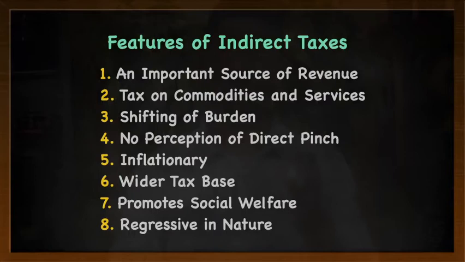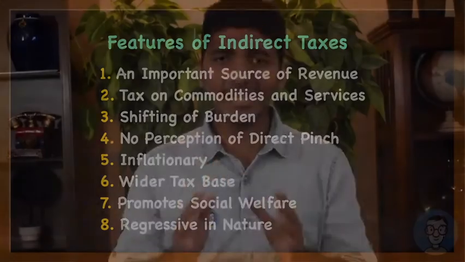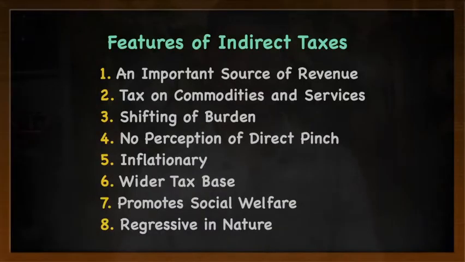Now let us talk about the fifth point, that is inflationary. Indirect taxes are basically inflationary in nature. Let us take an example to understand this. Say the government wants to tax the sale of milk. The government will say from tomorrow onwards you need to pay 20% tax on milk. Now the moment milk becomes costlier, indirectly tea becomes costlier. Not only tea, even chocolates become costlier, milkshake becomes costlier, every product related to the food chain becomes costlier. So this will lead to an inflationary situation in the economy. So that is the fifth point, that indirect tax can cause inflation in the market.